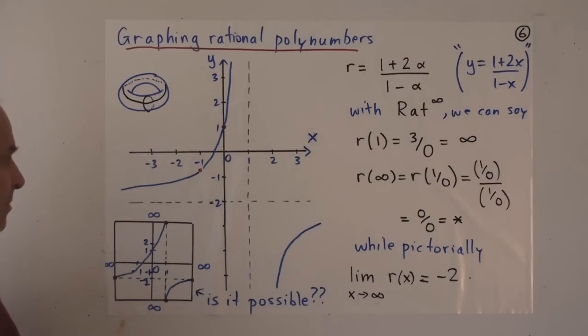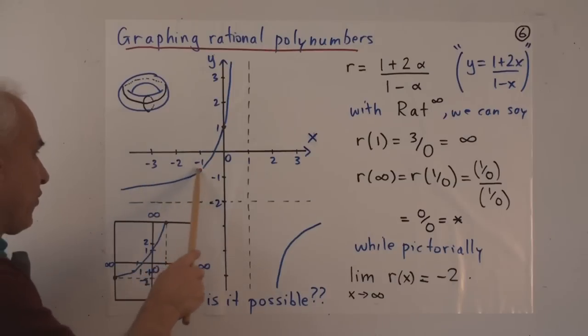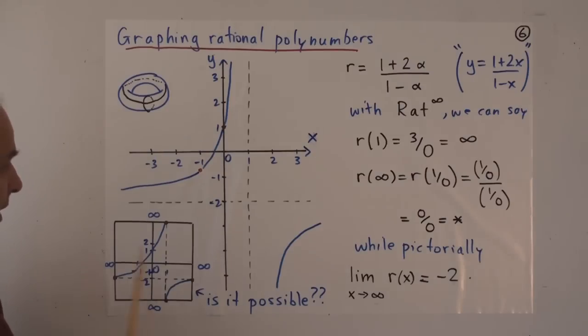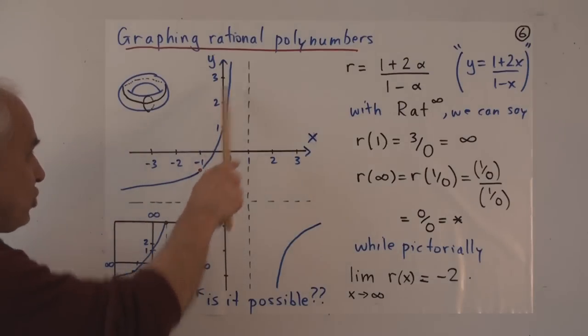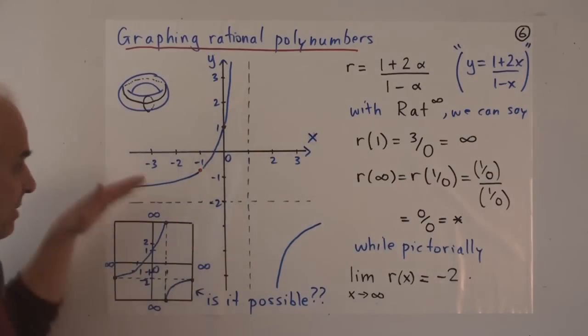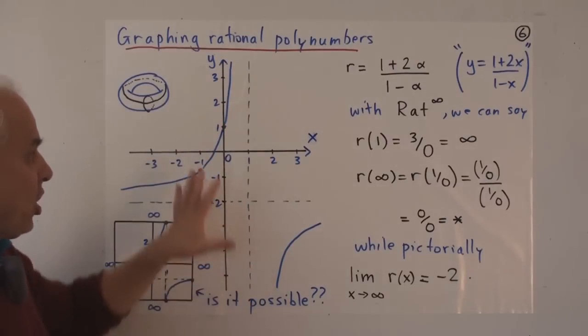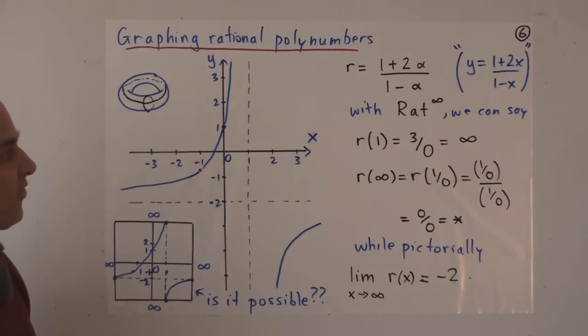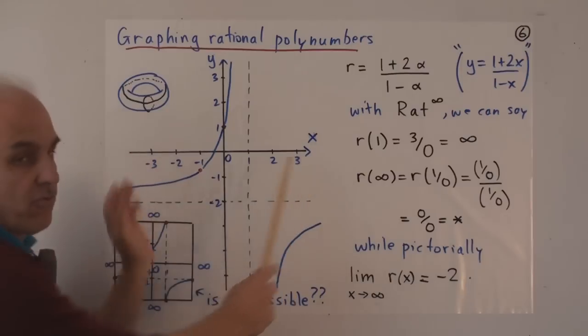And for us, that means plotting a certain number of points within a certain range in the xy plane, and then basically joining those points to get some kind of picture of the values of this polynumber, at least in a certain range.